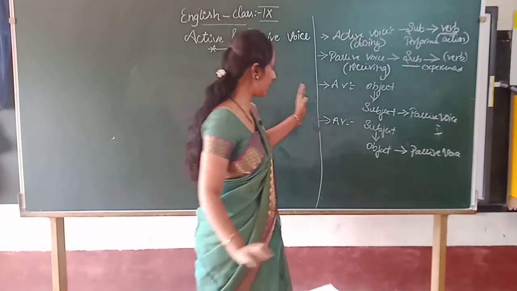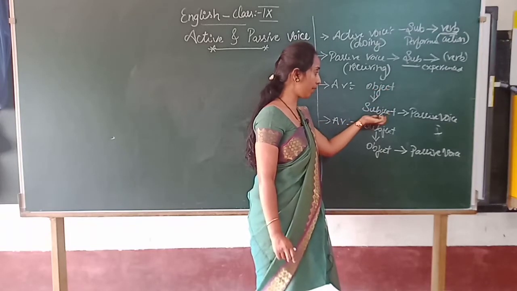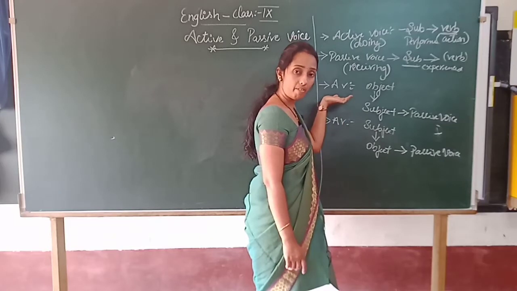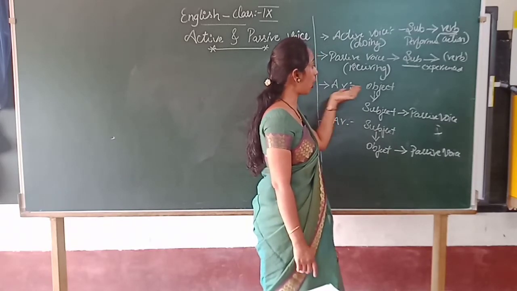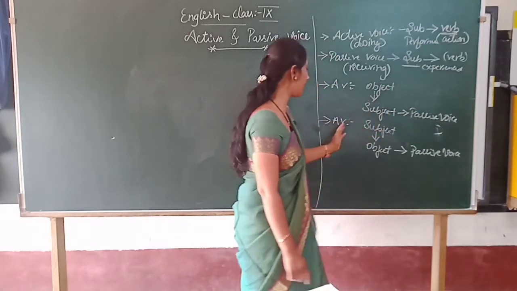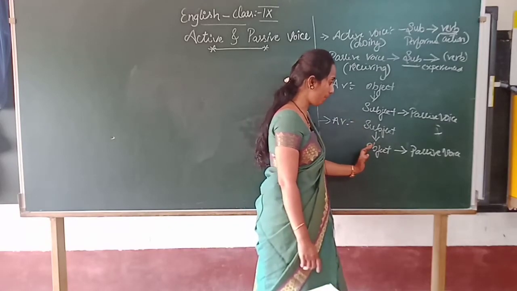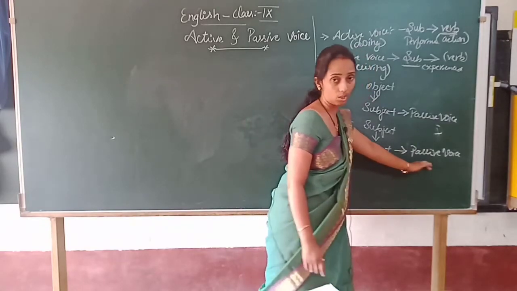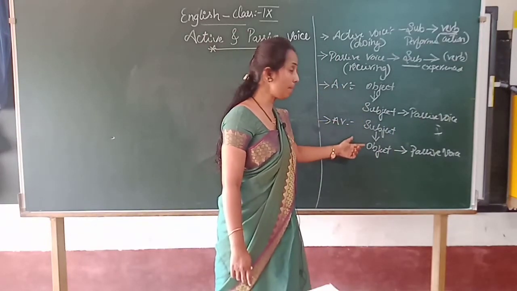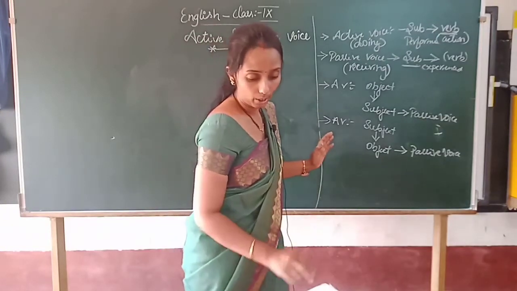How? In a sentence, the active voice object will become the subject in a passive voice. Means a given sentence will be in active voice. In that, the object will become a subject when it comes to passive voice. At the same time, the subject of the active voice sentence will become the object when it comes to passive voice. Is it clear? Interchange. Object will become subject and subject will become object when it comes to passive voice. These are the clues that you have to remember.